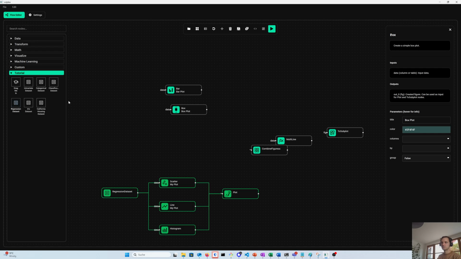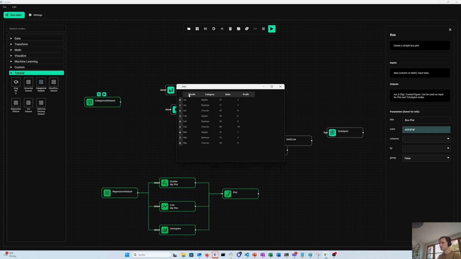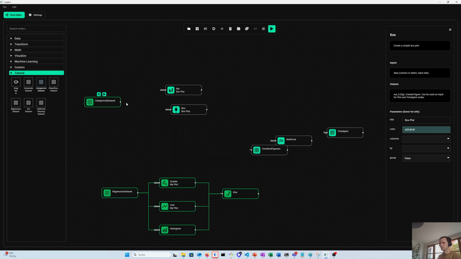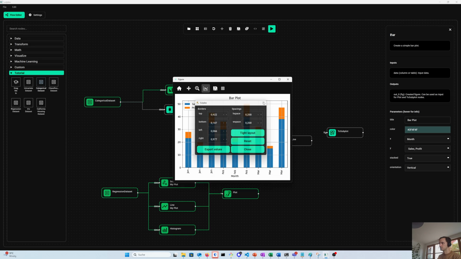Now, for bar and box, it's better to use some categorical data set. So we have that with simple categorical columns, month and category, and sales and profit as numbers. So let's do a bar plot and a box plot. In the bar plot, we want to plot month and sales, for example, or we do sales and profit and say stacked equals true. So that's how it looks.